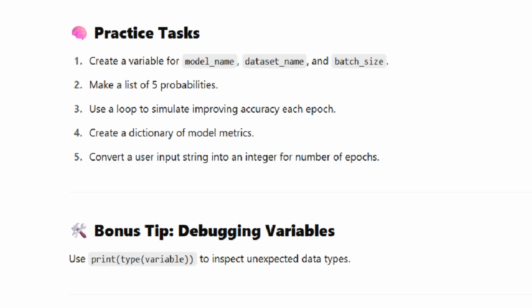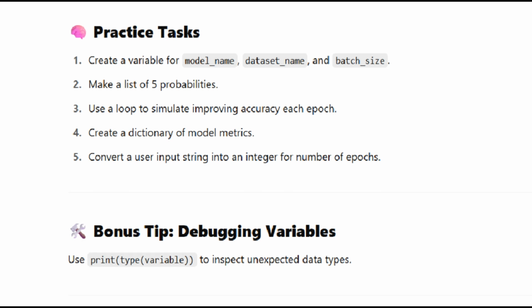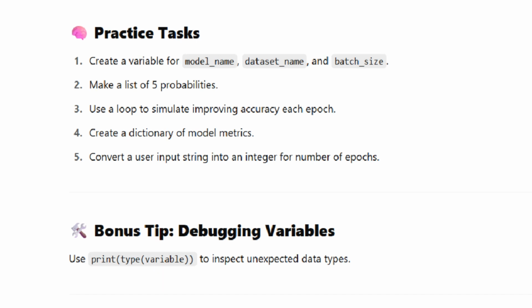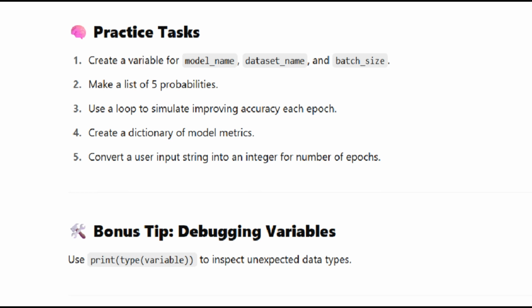Practice tasks. 1. Create a variable for model_name, dataset_name, and batch_size. 2. Make a list of 5 probabilities. 3. Use a loop to simulate improving accuracy each epoch. 4. Create a dictionary of model metrics. 5. Convert a user input string into an integer for number of epochs.